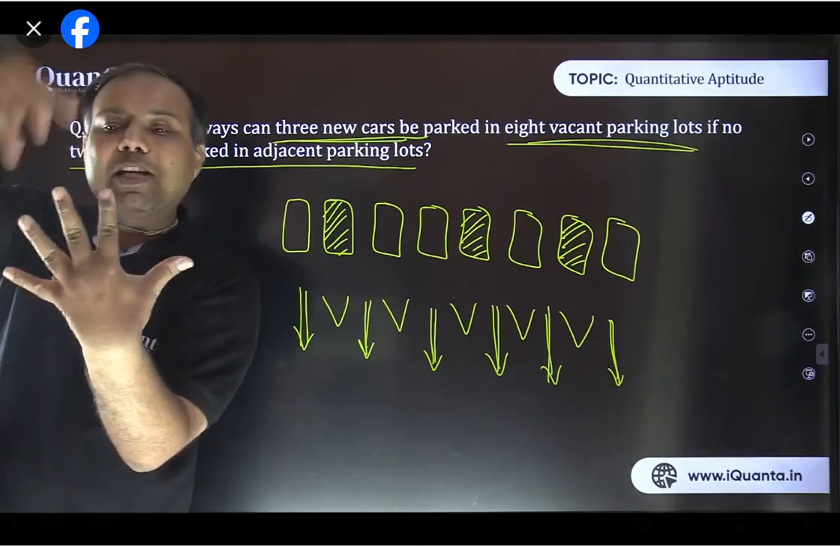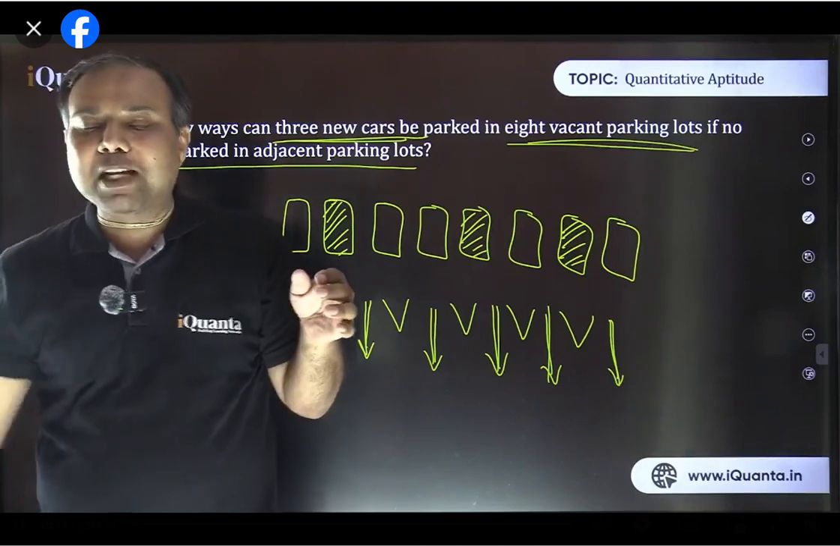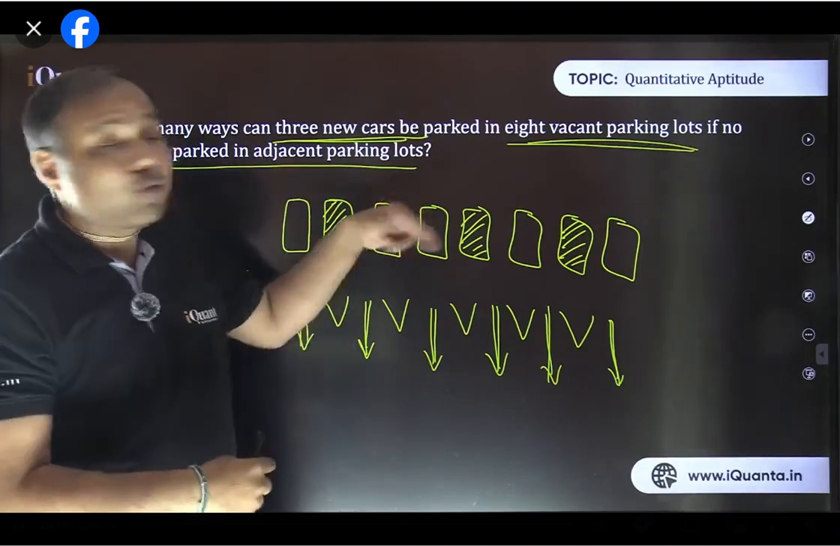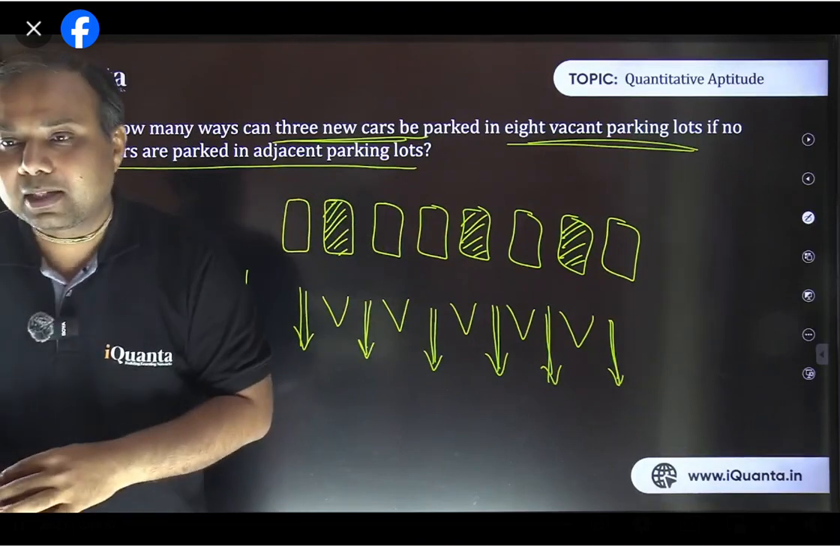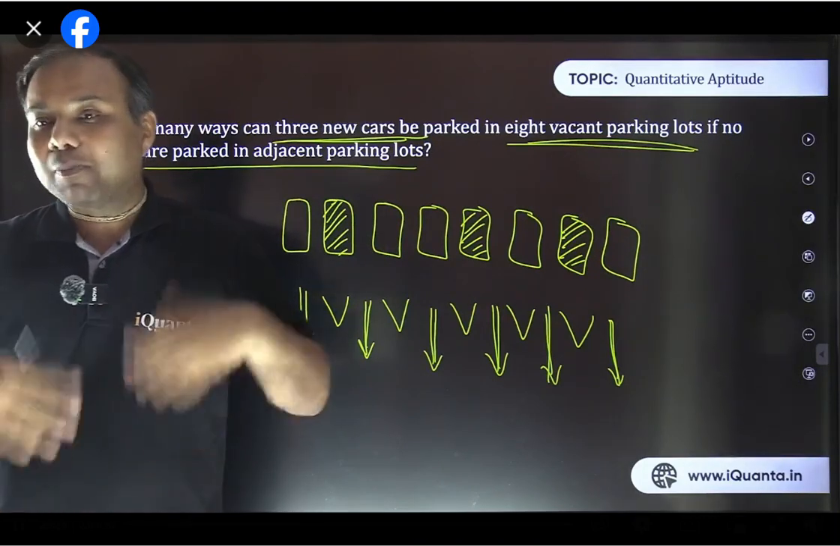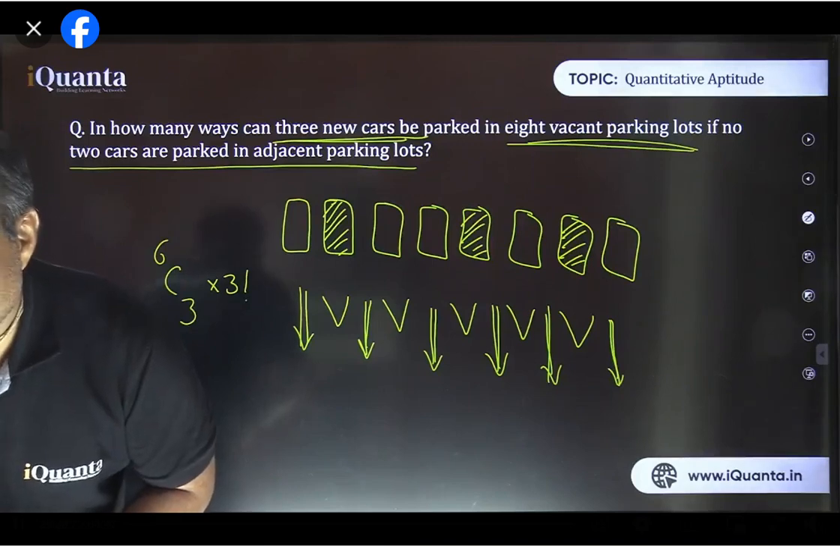So between 5 vacant spaces we are putting 3 cars. We are not squeezing 3 cars between 8 vacant spaces. The 8 vacant spaces we are using, and out of them we are using 3 spaces. Right? We are using 3 spaces out of them only. It's not that we are having more spaces. Okay?